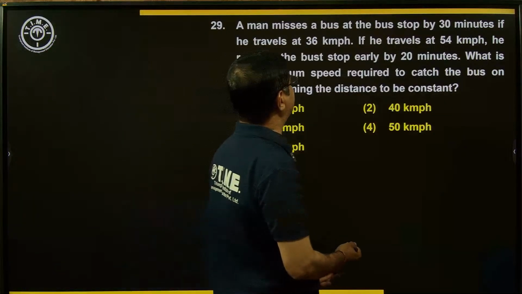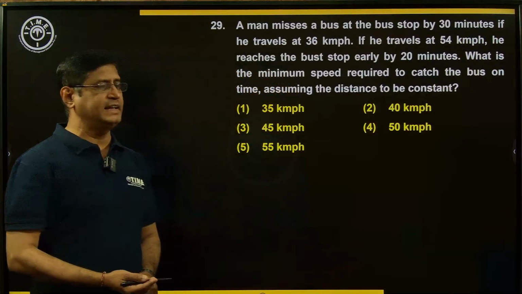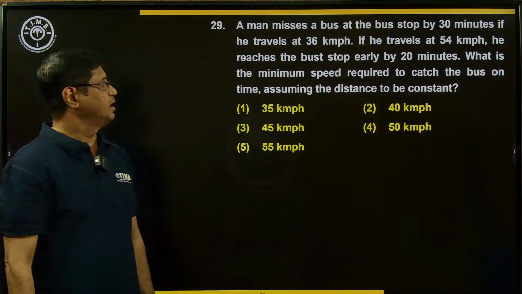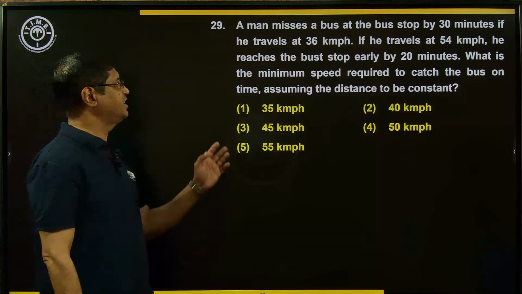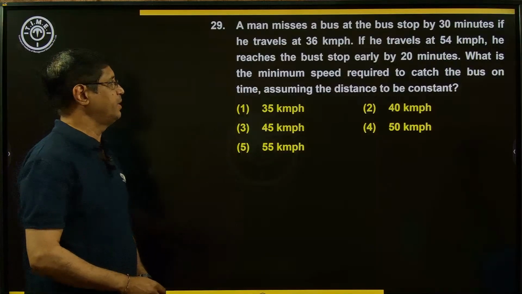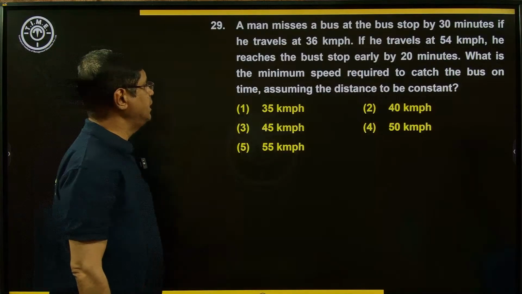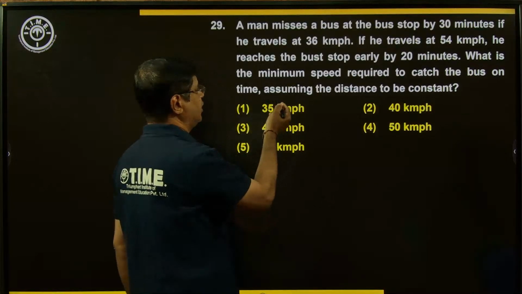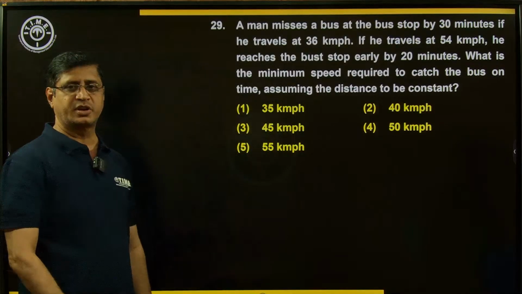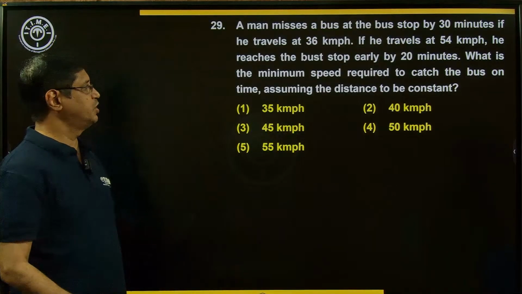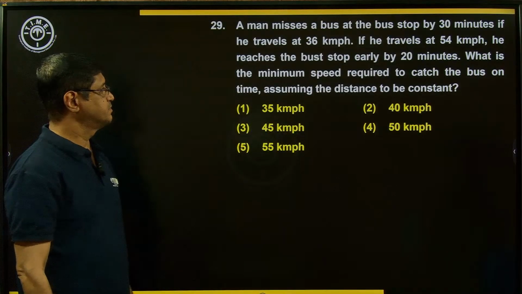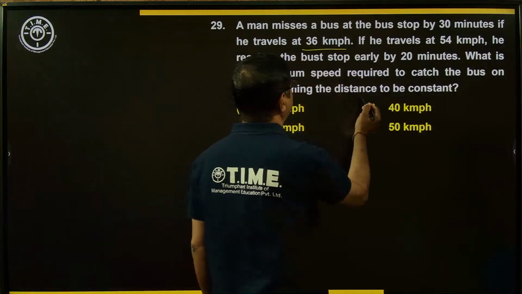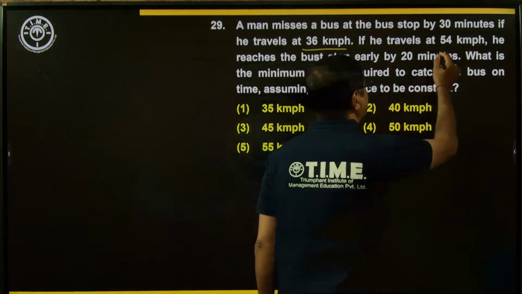A man misses a bus at the bus stop by 30 minutes if he travels at 36 km per hour. If he travels at 54 km per hour, he reaches the bus stop early by 20 minutes. What is the minimum speed required to catch the bus on time, assuming that the distance is constant? So at what speed should he travel in order to catch the bus? Okay. Dear students, the speeds are given here, 36 km per hour and 54 km per hour.